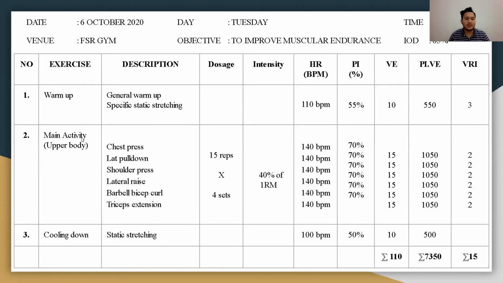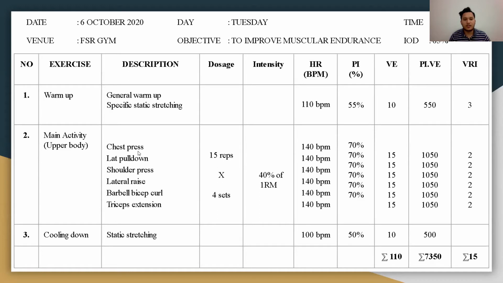The second one is our main activity, where we do upper body training, and we have six exercises that we will do. The first one is chest press for our chest, lat pull down for our back, shoulder press, lateral raise, bicep curl, and tricep extension.